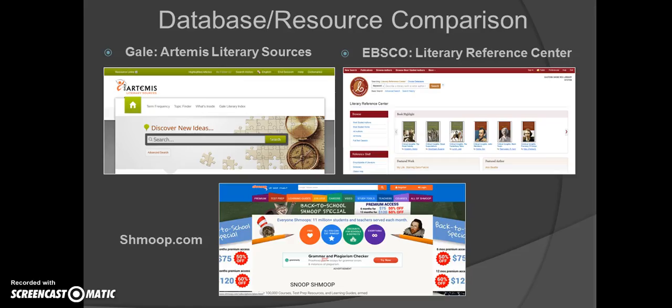The three sources that I will be covering are Gale's Artemis Literary Sources and EBSCO's Literary Reference Center, and then the free and also paid subscription site of shmoop.com.